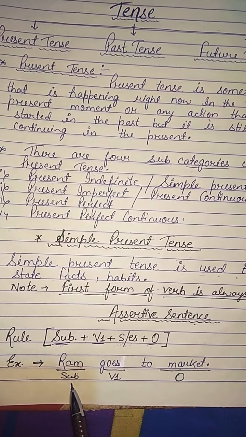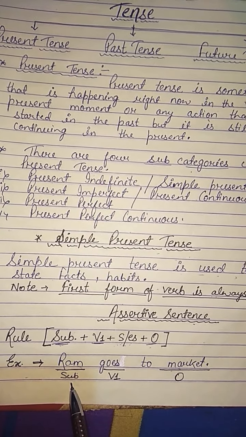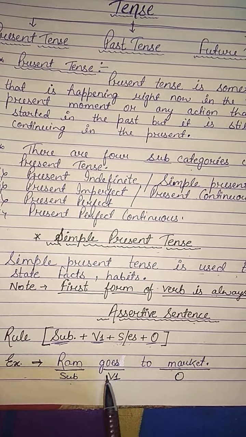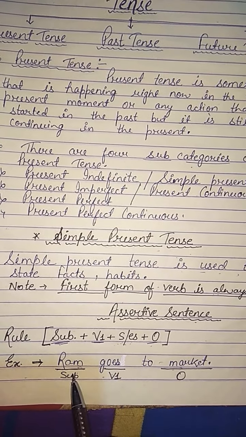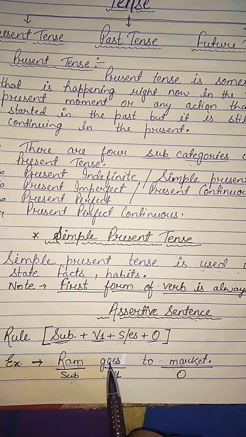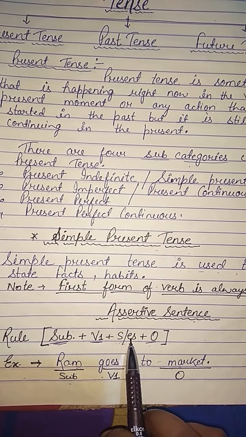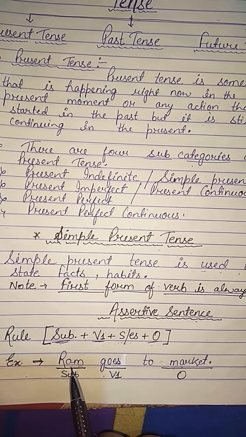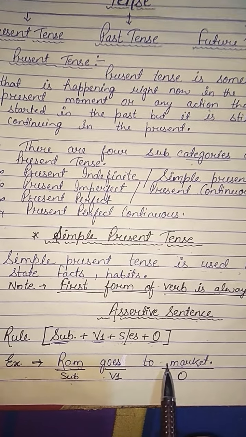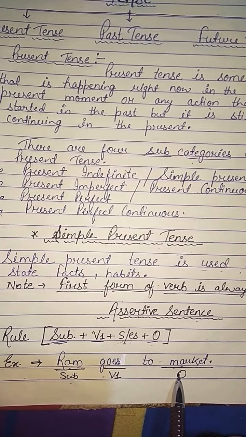When subjects are I, we, you, they, or plural, we do not use s or es with the verb. So in Ram goes to market, Ram is the subject, go is the verb, we add es with go because the subject is Ram, which is a name, and to market is the object.